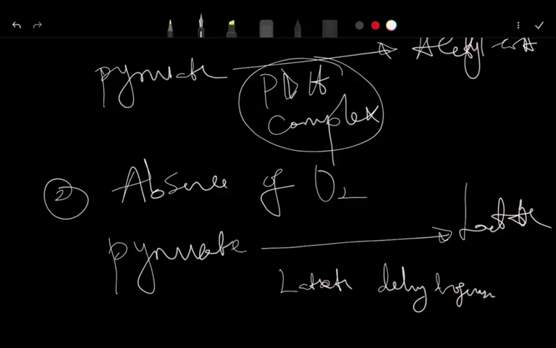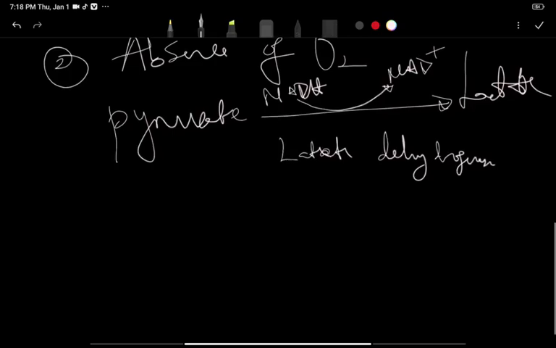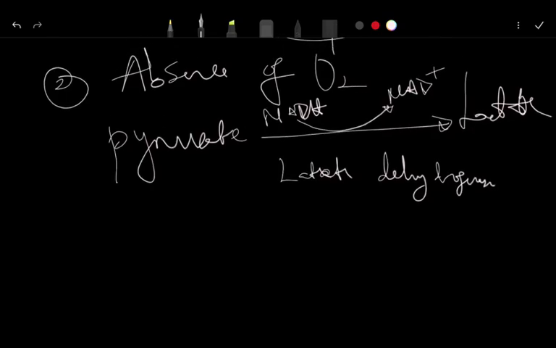Okay, and basically what we do here is that we are going to reduce the pyruvate. So we have NADH forming NAD plus. Okay, so that's what basically happened in this reaction. Now, you know this one will occur more in the red blood cell.